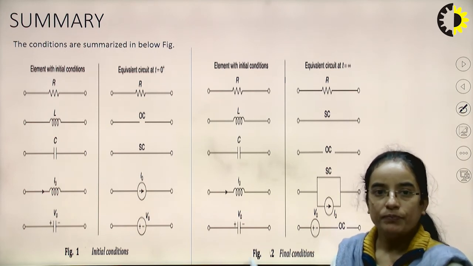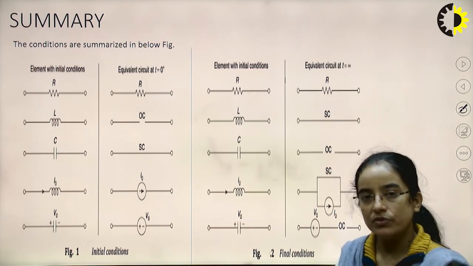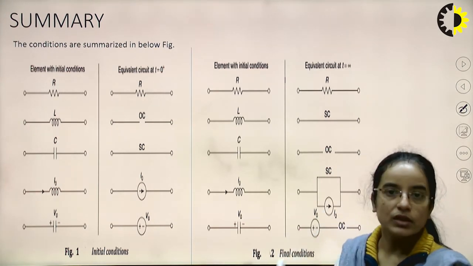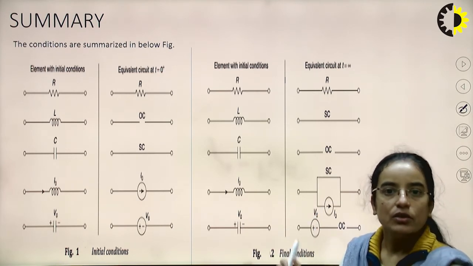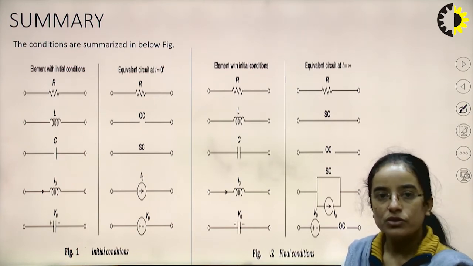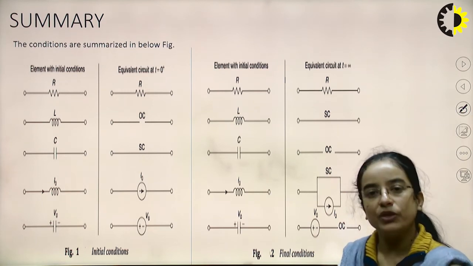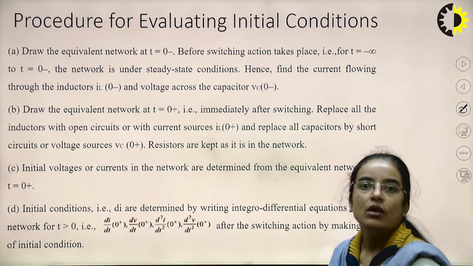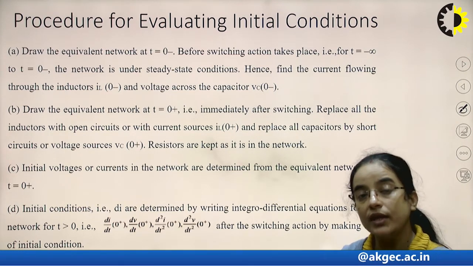So if the inductor has current I0 just before the switching, then it will behave as a current source, current source I0, and then this is the short circuit condition here. So current I0 is there. Similarly, the capacitor will act as a voltage source with value V0, and the final condition also.